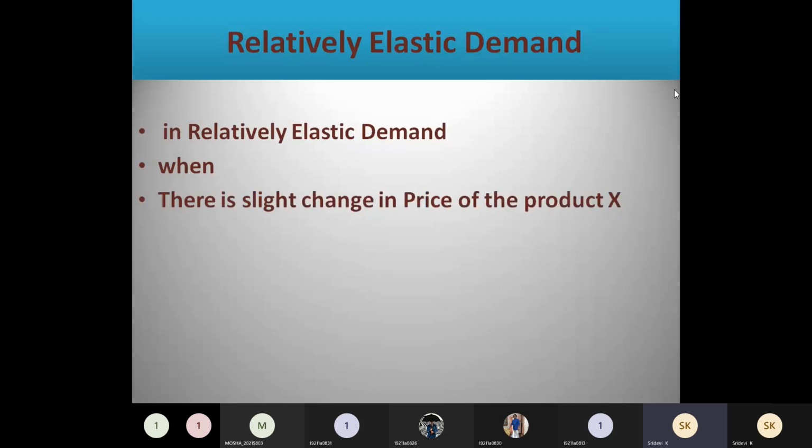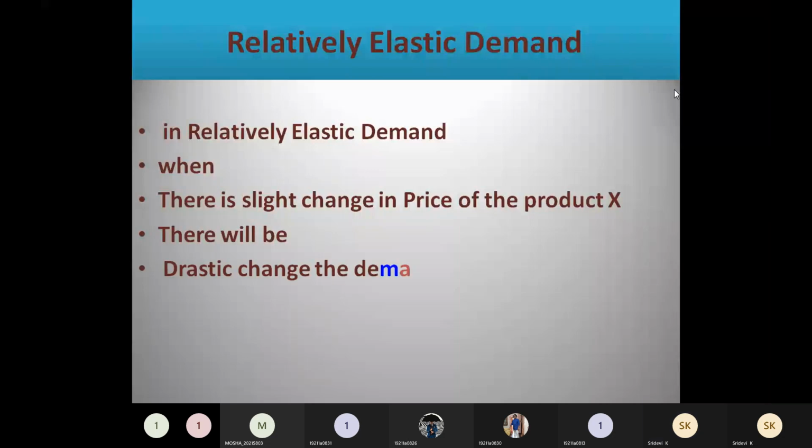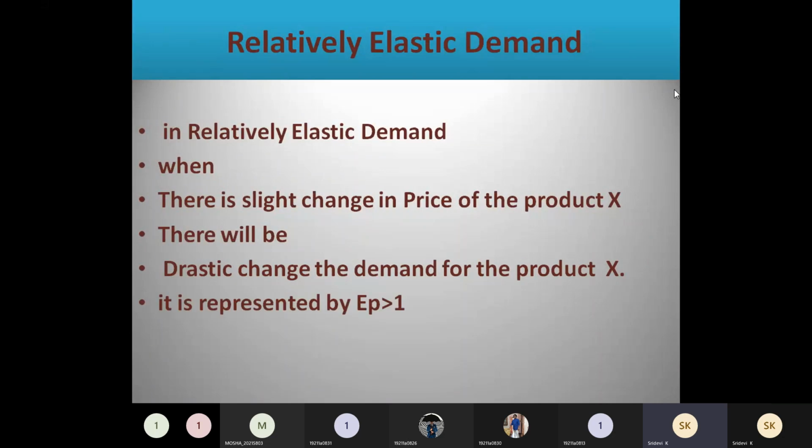Even though there is a slight change in the price, a small change, even 25 rupees, 1 rupee, if a change is there, there will be more change in the demand of the product. A drastic change will be there in case of sales. So this is represented by EP greater than 1, because demand is changing more than price, no? So greater than 1 you have to represent it.